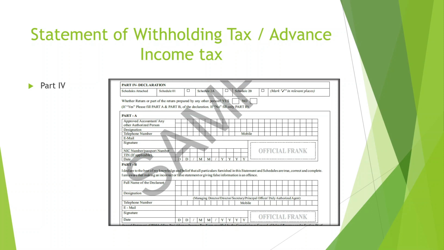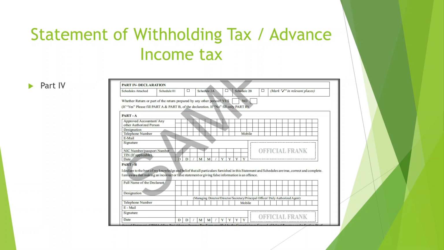Part 4, please make the declaration correctly. In the e-service, there is a preparer and an approver. Please submit the return correctly through the preparer and the approver.